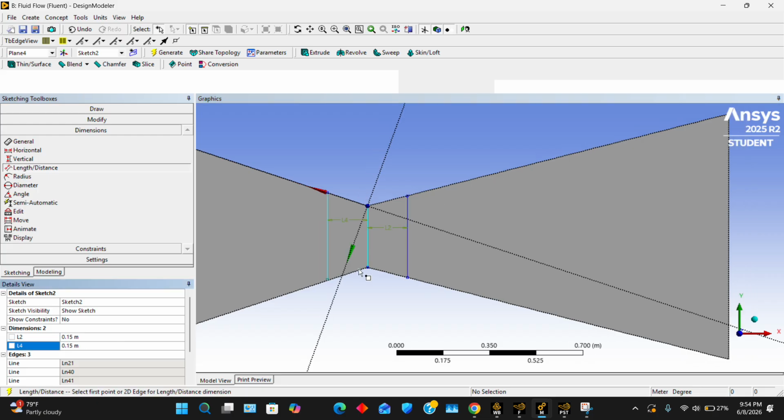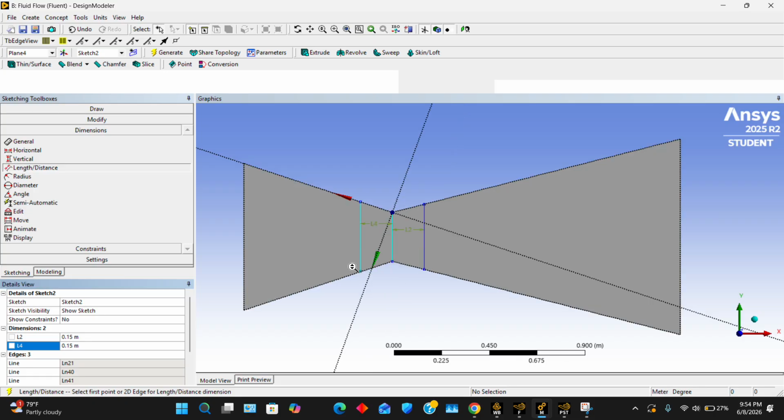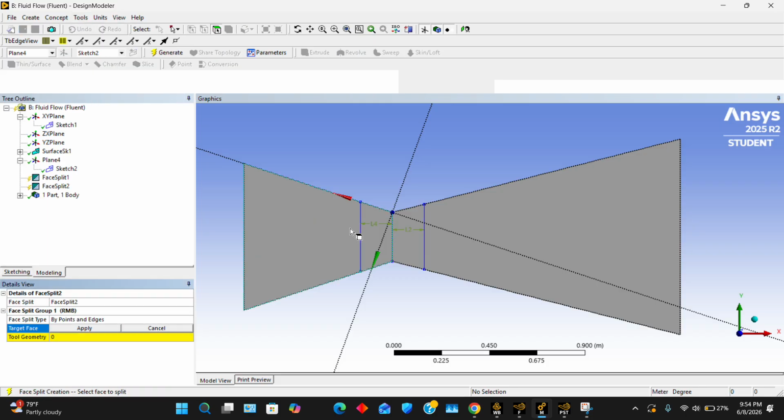This one's already set. So now we're gonna do the same exact thing. We're gonna go to Tools, Face Split, select the target face, apply, and then the geometry here is going to be these 2 points. Did that work? Let's see. No, it didn't. Hold on. Okay.